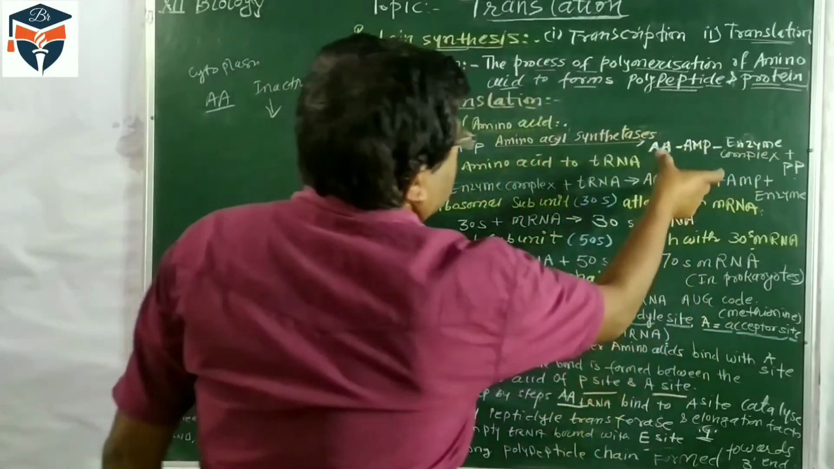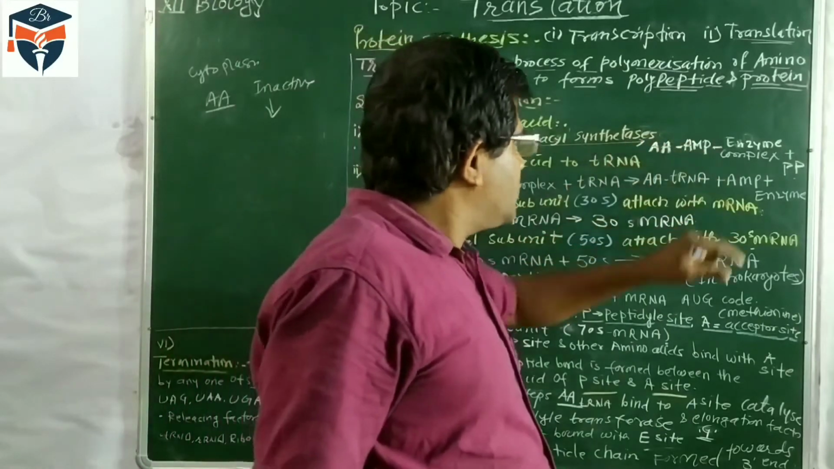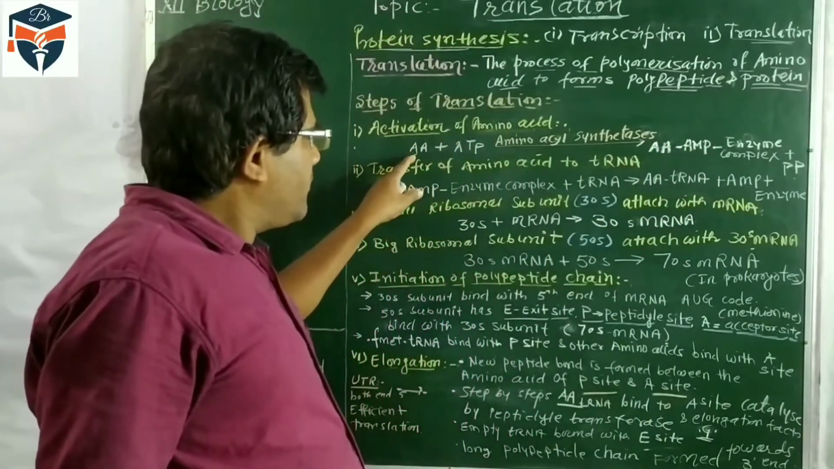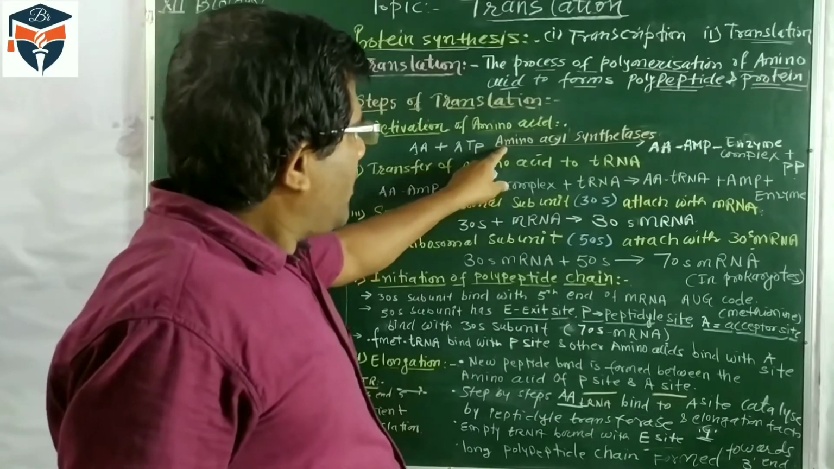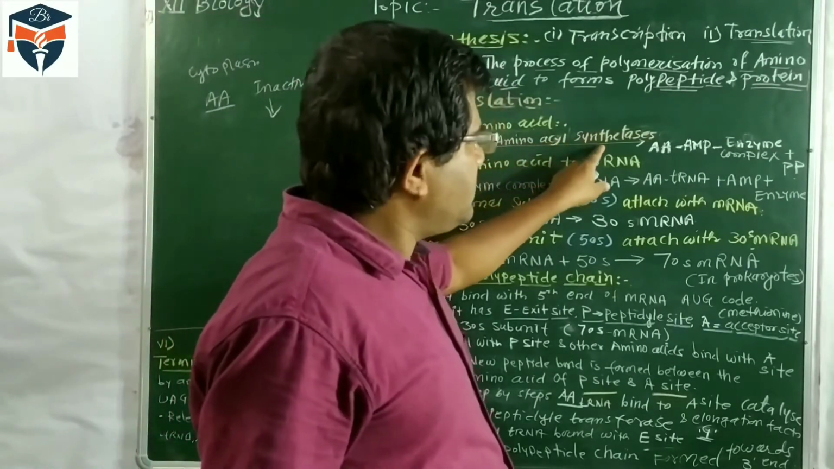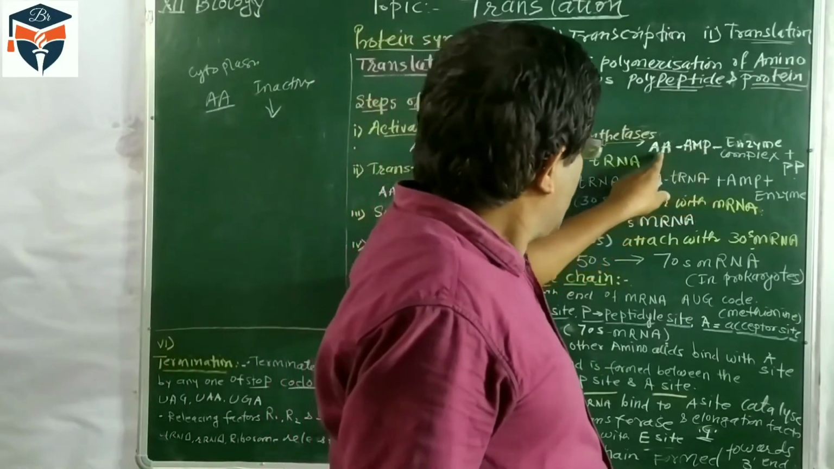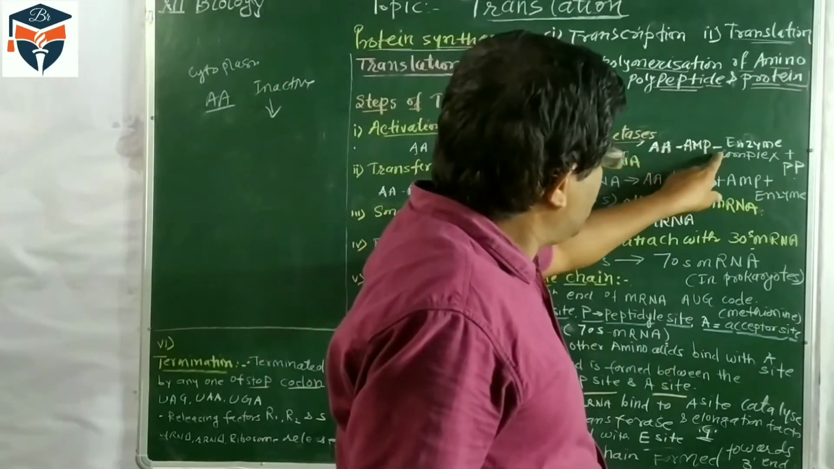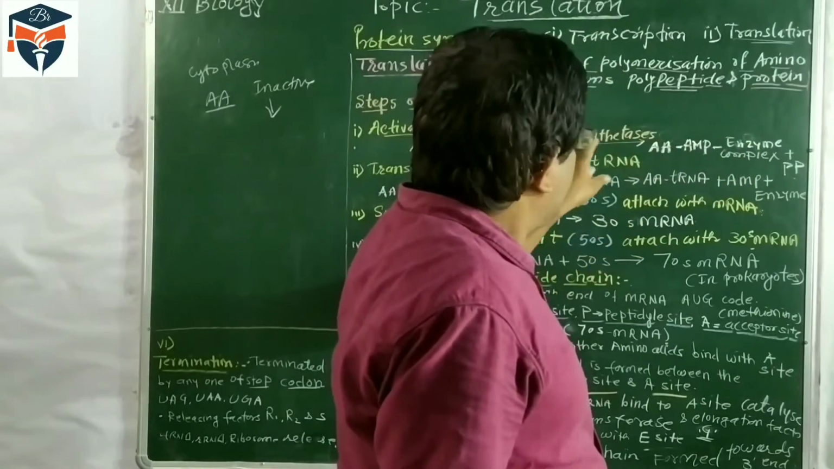So this substance is formed. This complex molecule is formed. The amino acid is activated by using energy in the presence of amino acid synthetase, so it is called activated amino acid. Amino acid plus AMP plus enzyme complex is formed in the presence of amino acid synthetase.